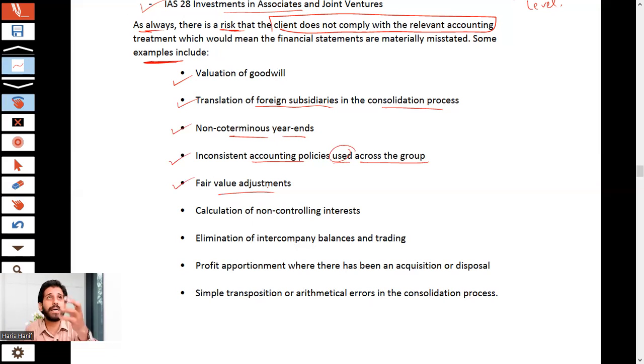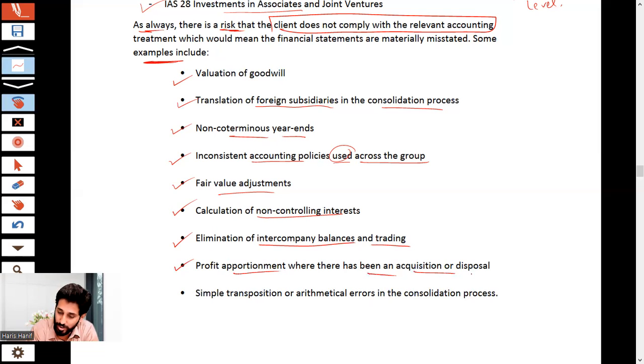Fair value adjustments. Example, you can say fair value adjustments in the consolidation process. That is the fair value of net assets acquired. Calculation of NCI, non-controlling interest. Elimination of intercompany balances and trading. Unrealized profit.